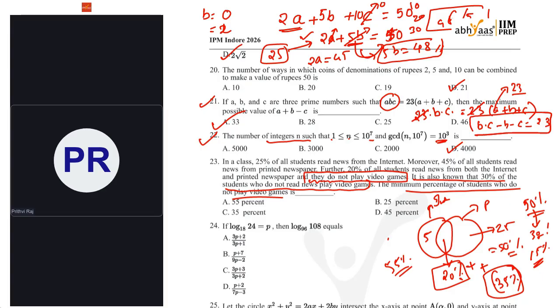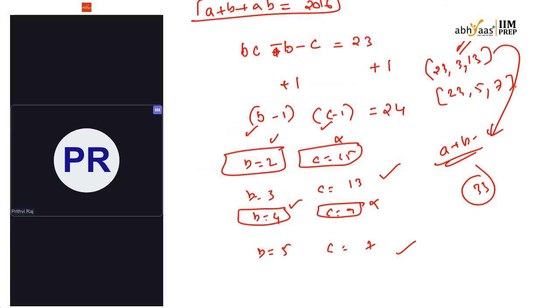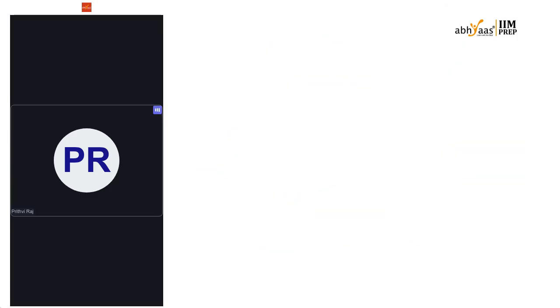Maximum, we don't know about this 5 and 25. If there are other conditions, they can also be added. But here 55% is the minimum that we know they will not play. Okay. Next, coming to this one, log 24 to the base 18 equal to P and log 108 to the base 96 equals 2. Finding this will be very easy. It is a basic logarithms function.